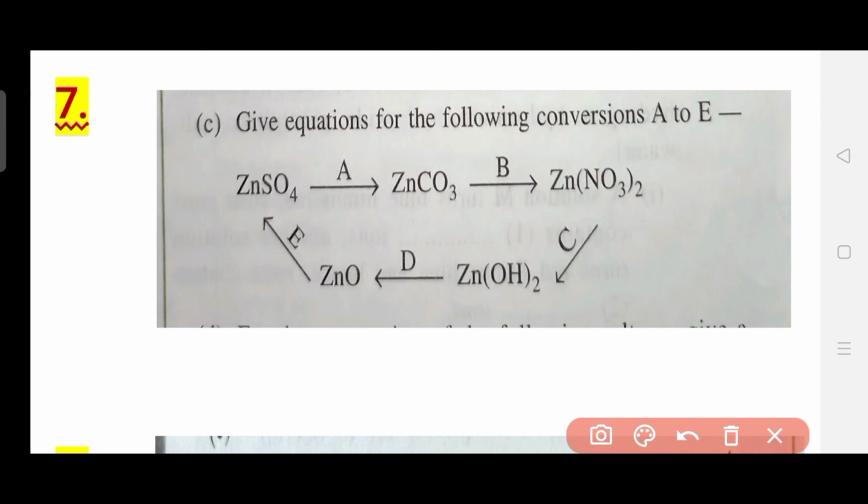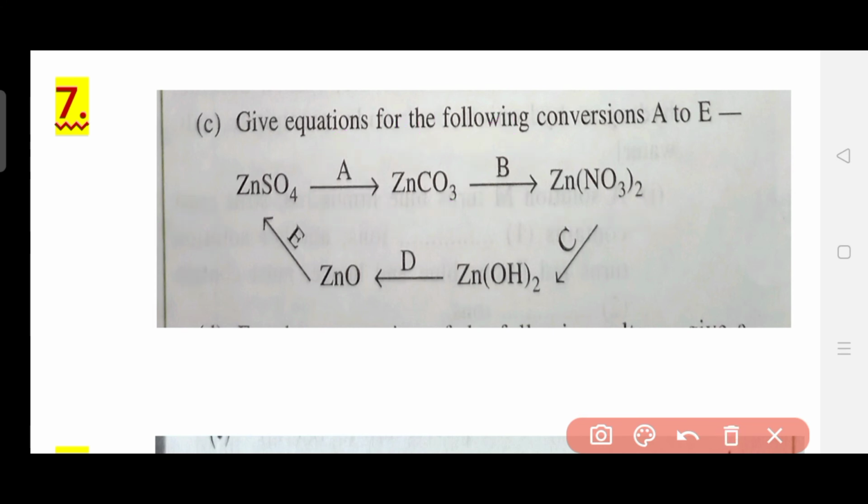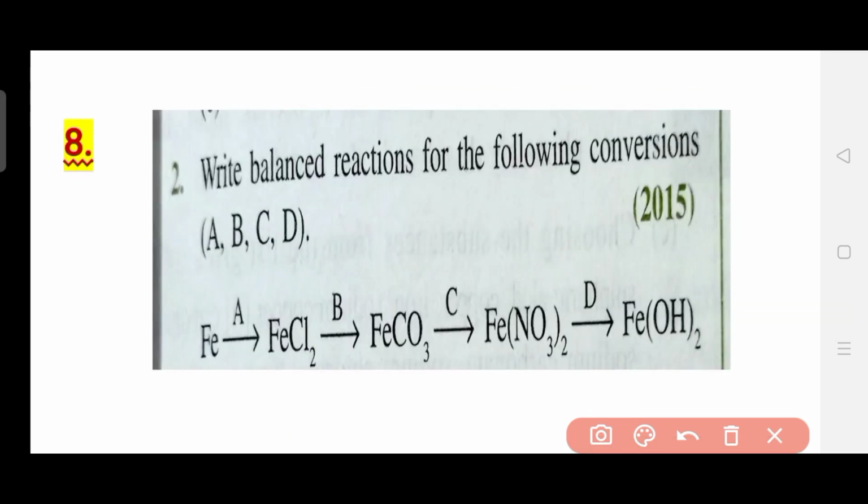What happens in this type of question is that you are given a compound. Now what would you add to this compound so that you can get this other compound? Next, what will you add to this compound to get that compound? Similarly, what will you add to this compound to get zinc hydroxide? So this is a question in which you need to have a very good and strong knowledge of the chemical reactions. Now let me show you one more question of the same type.